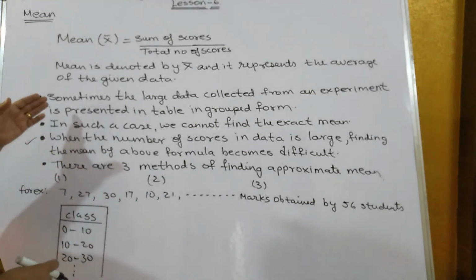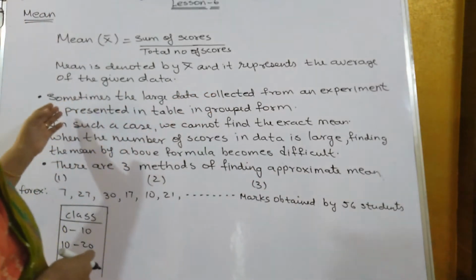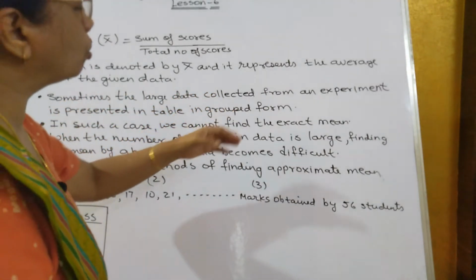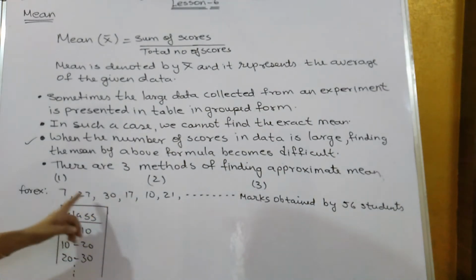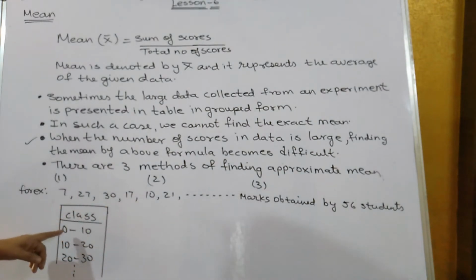Sometimes this large data collected from an experiment is presented in a table or in group form. What is the meaning of group form? 0 to 10 marks, 10 to 20 marks, 20 to 30 marks is the class.